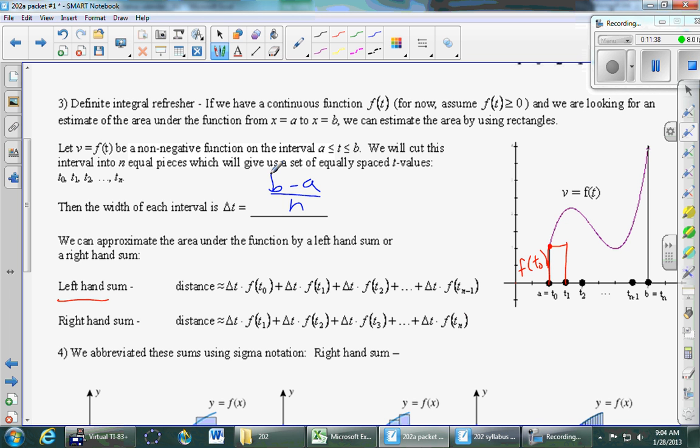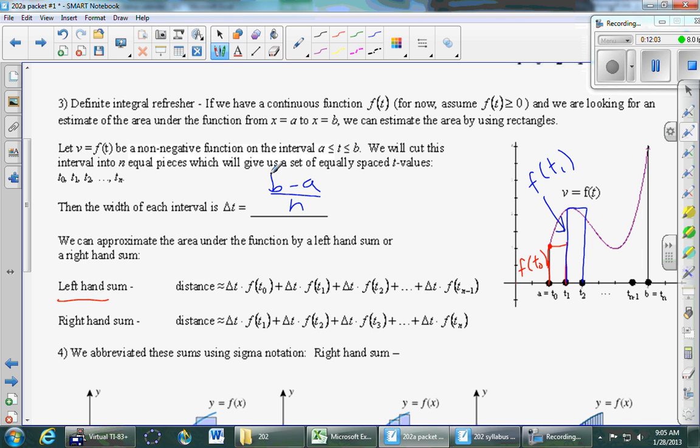Which point do we pick? Pick t1, the left-hand point. You take t1, you go up to the curve, you go over to the right until you're directly above the other point, straight down. What's the height of that rectangle? It's f of t1, right? Because we're picking t1. t2 is not important here. The height of this rectangle is f of t1.